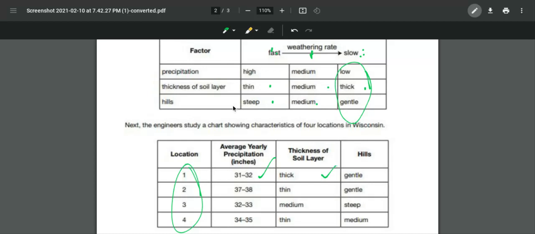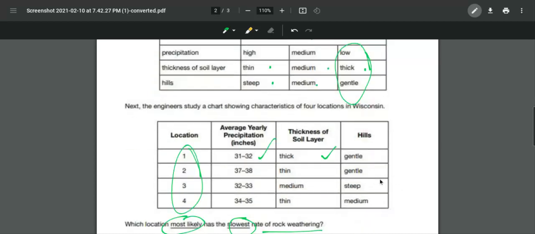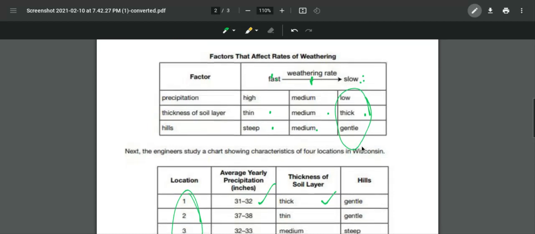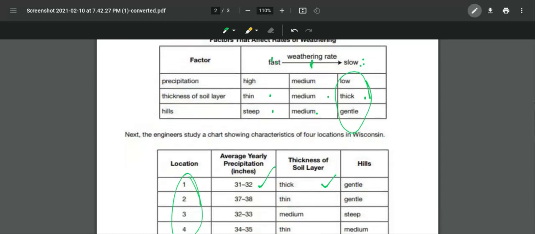And then the hills are gentle. So I look back at this chart, hills factors. If they're gentle hills, then they're slow. So I would automatically go, yes, location 1. However, let's make sure the other locations are not also good options, because location 1 is a very, very good option. It is a good choice, but we have to make sure that it is the best choice. So we have to eliminate the others.